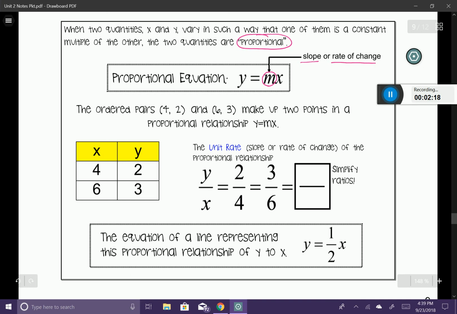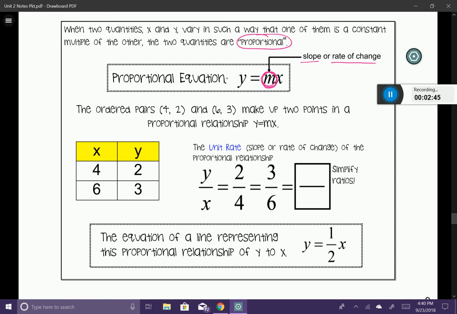Sometimes in math, one little piece of an equation will have multiple names. So if you hear me say slope or rate of change, that's what it means. It means that it's going to represent this variable in the equation. Now let's look here below. The ordered pairs (4, 2) and (6, 3) make up 2 points in a proportional relationship, y equals mx.